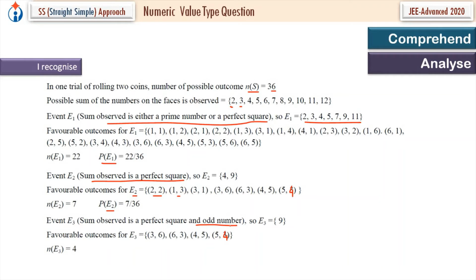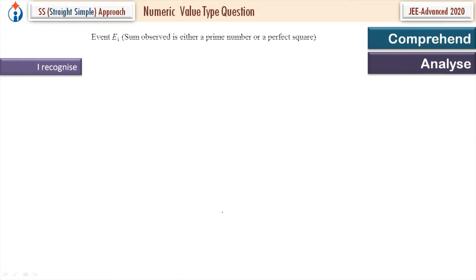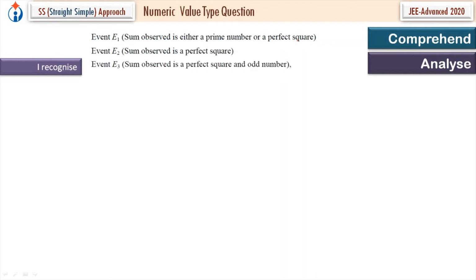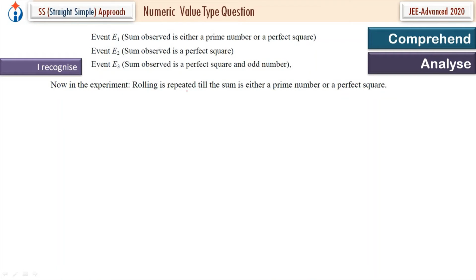So n of E3 is equal to 4, and P of E3 is equal to 4 upon 36. So this is what we have described, events E1, E2, E3. Now in the experiment, rolling is repeated till the sum is either a prime number or a perfect square.